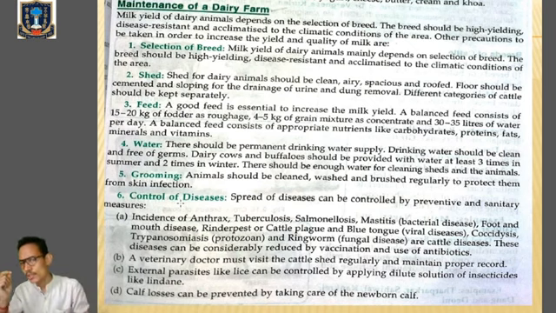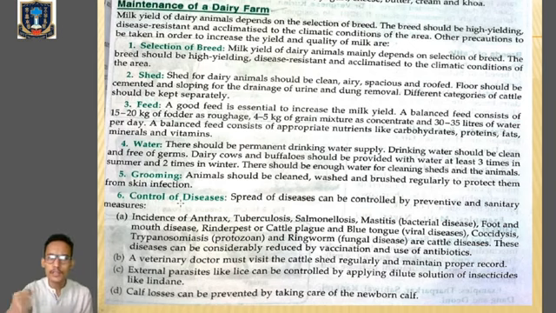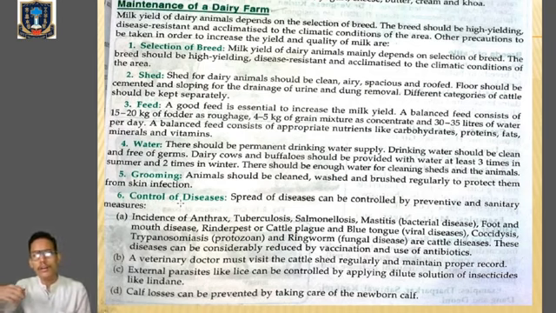These are the things which must be kept in mind before establishing a dairy farm. Clear? Besides these criteria, there are other things to keep in mind. So what are those things? We'll go through those things one by one.